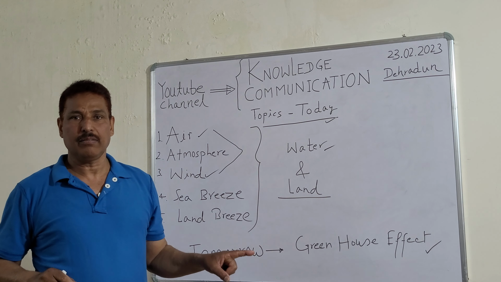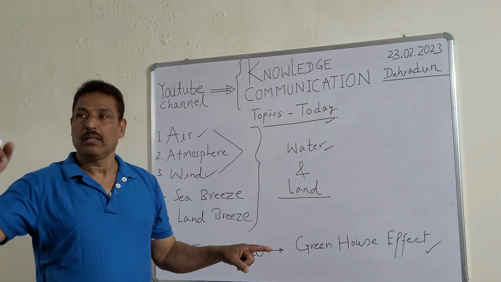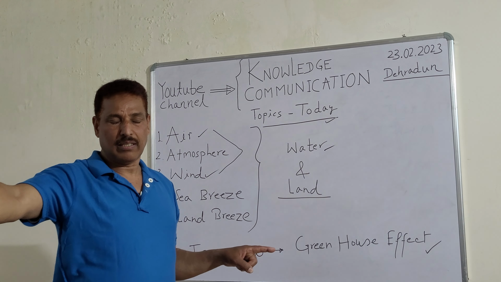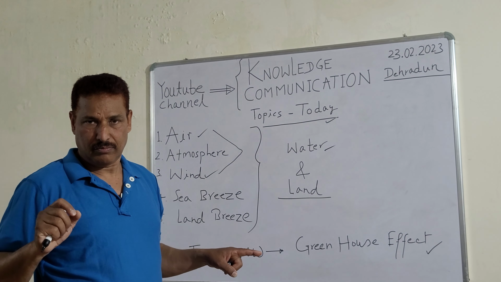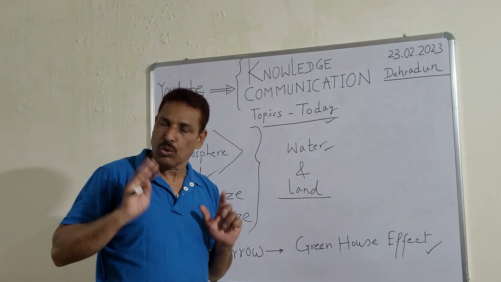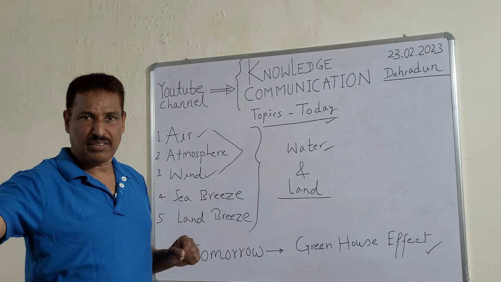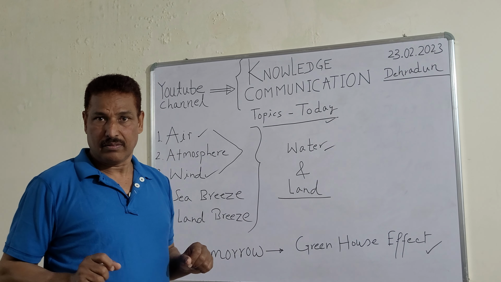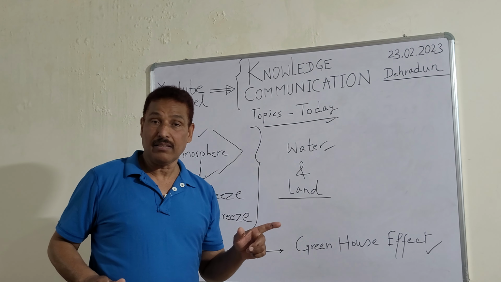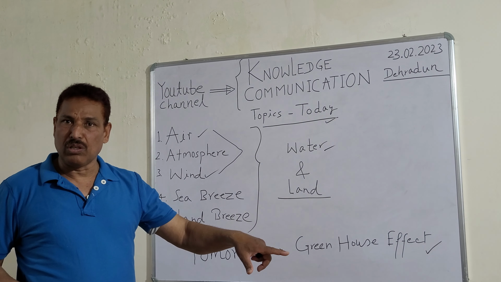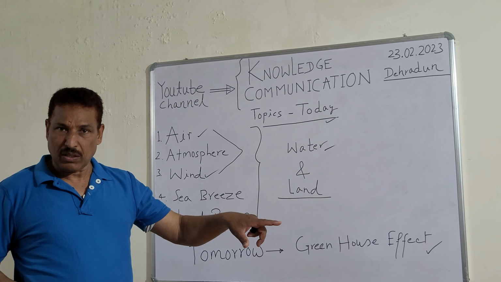At night, land is cooling down. The air above the sea is also cooling down. But whose rate is slower? The rate of the air above the sea is slower. But here it has cooled down very fast. So what will happen?